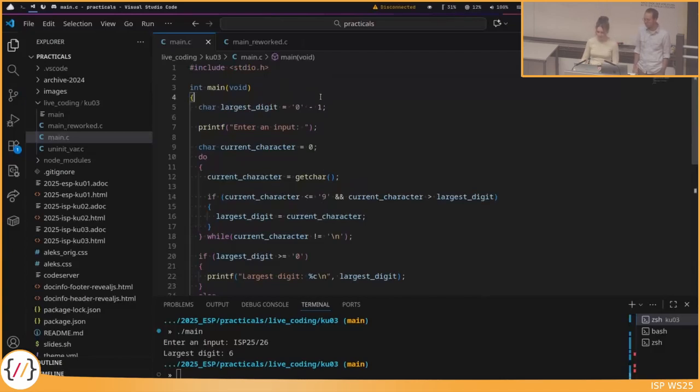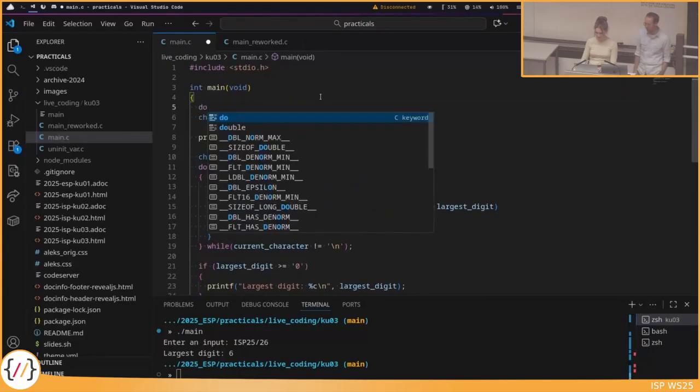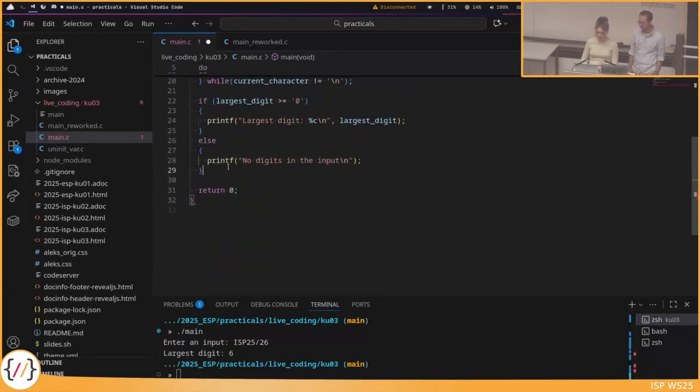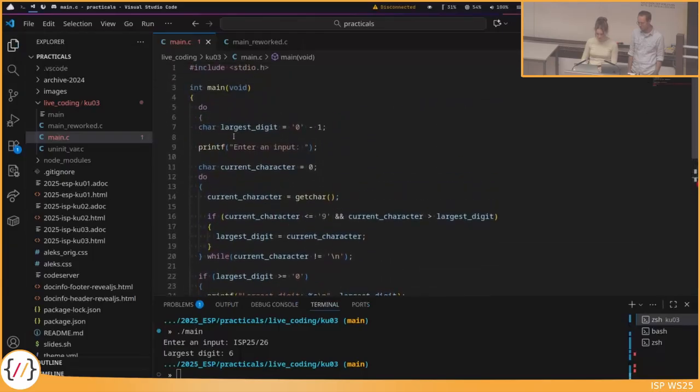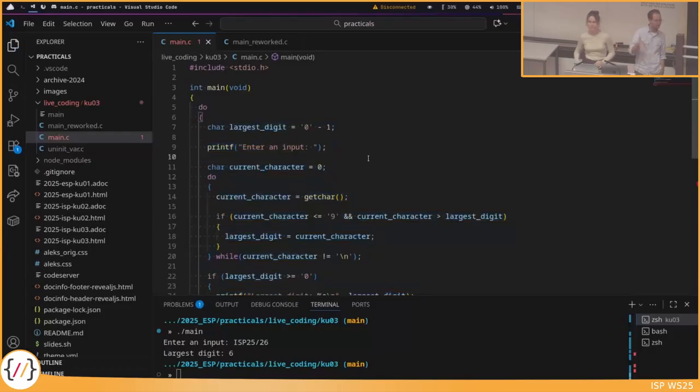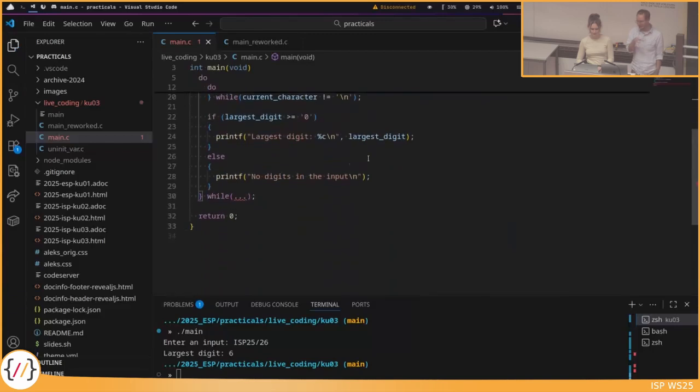So I'll just go here, grab the whole main, and then do another do while loop, because we of course want to do it at least once. Now, of course, we need to look out, because now here the indentation of our code is not correct. So if you mark everything and press tab, then it moves inside. Please don't leave it. If you add something like a loop outside, then don't leave it unindented, because Daemon cannot read your code when we correct your submissions.